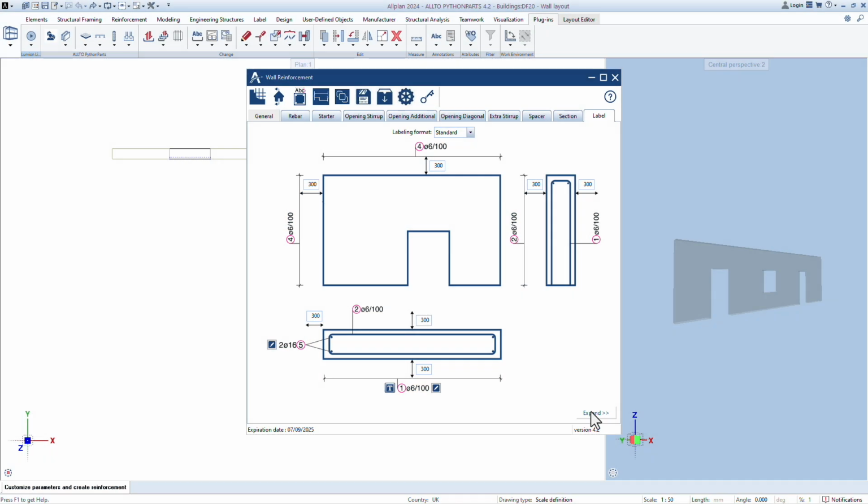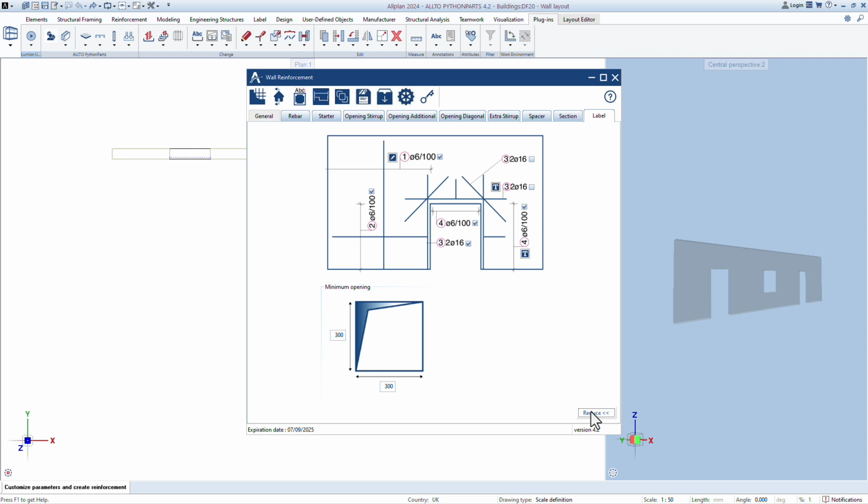Defining more advanced parameters for label and expand. Checkbox to define which type of rebars will be labeled. Add custom text for rebars if needed. Defining whether to show bar markers. Minimum opening to label for opening rebars.